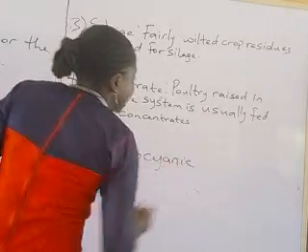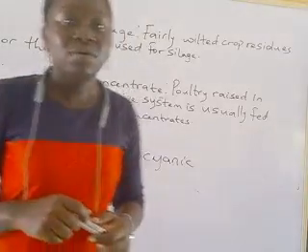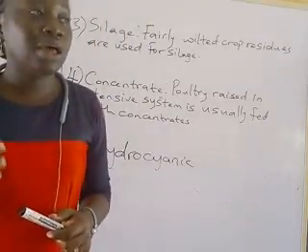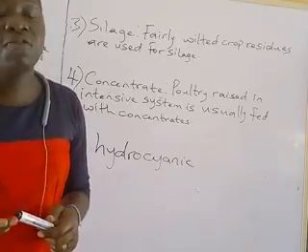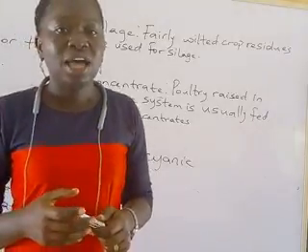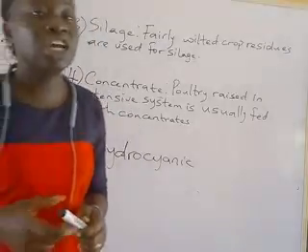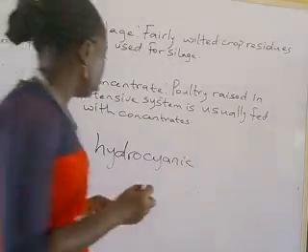And what is an anti-nutritional factor? Anti-nutritional factors are factors that are toxic to farm animals. They are detrimental to their health, and they reduce feed efficiency in farm animals. One of them is hydrocyanide.